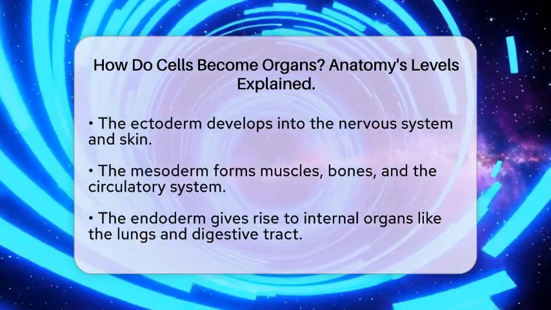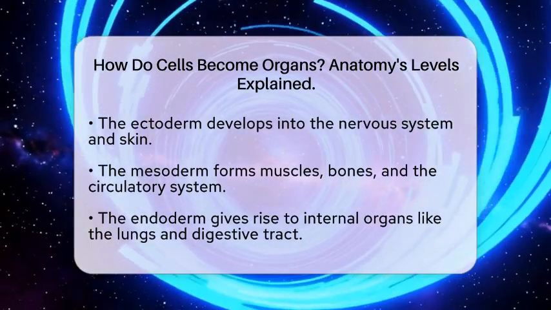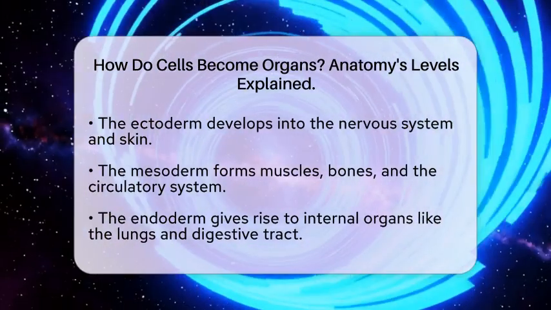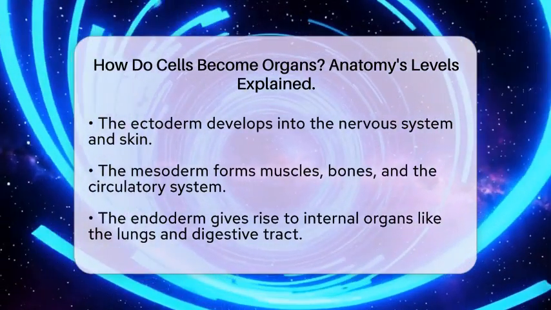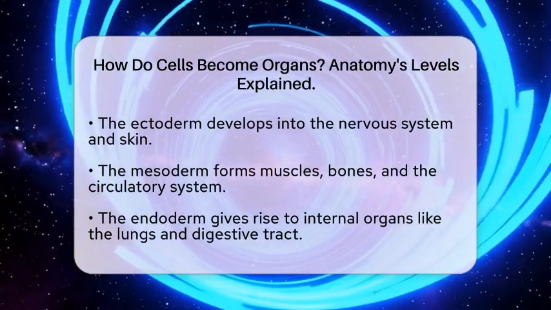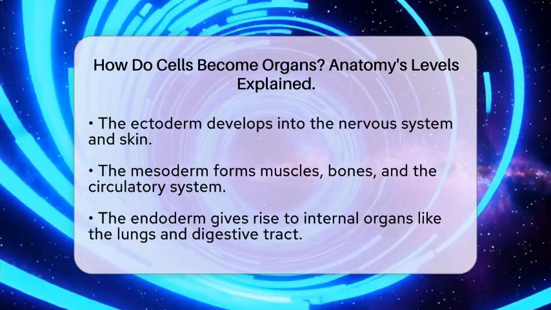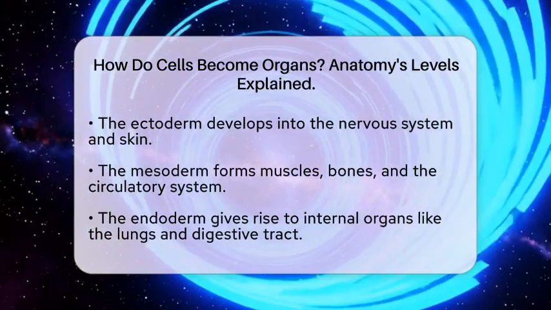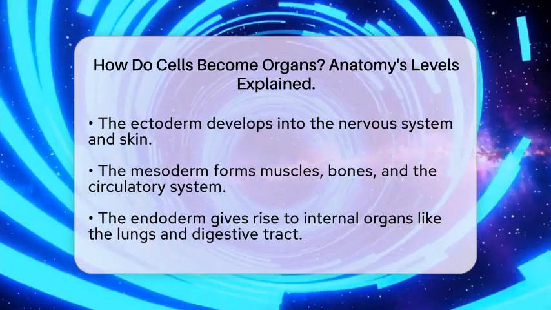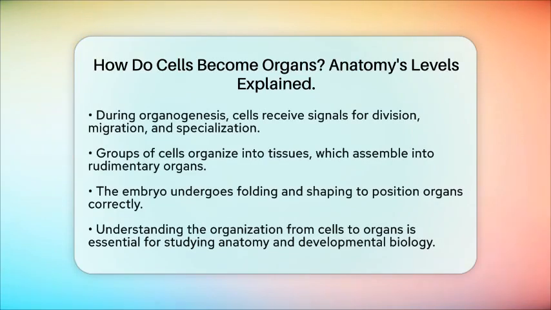During organogenesis, cells receive signals that guide their division, migration, and specialization. Groups of cells organize into tissues, which then assemble into rudimentary organs. The embryo undergoes folding and shaping to position these organs correctly within the body. This entire process is tightly regulated to ensure that development occurs correctly.